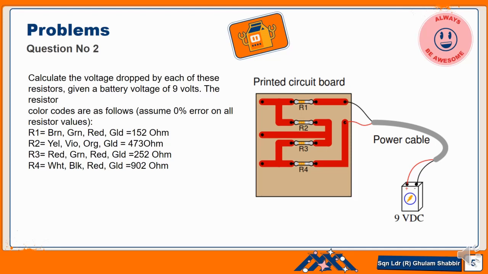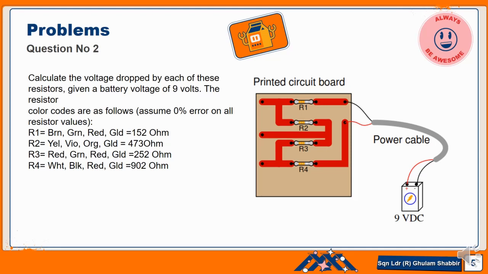Similarly, the second resistance R2, that is yellow, violet, orange and gold, gives us 473 ohm. And R3 is red, green, red and gold.